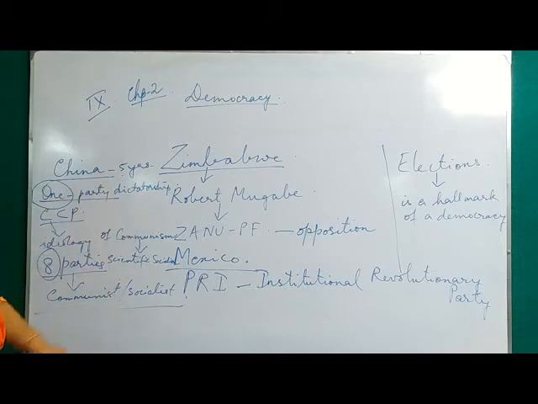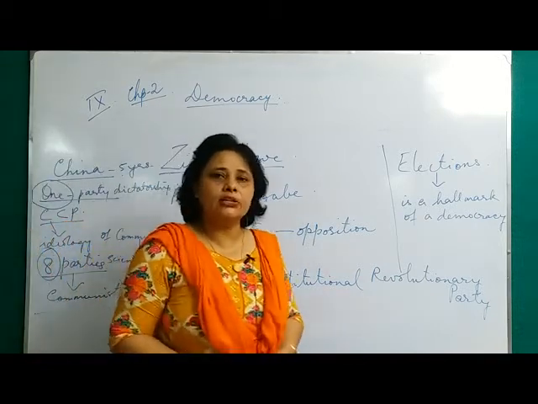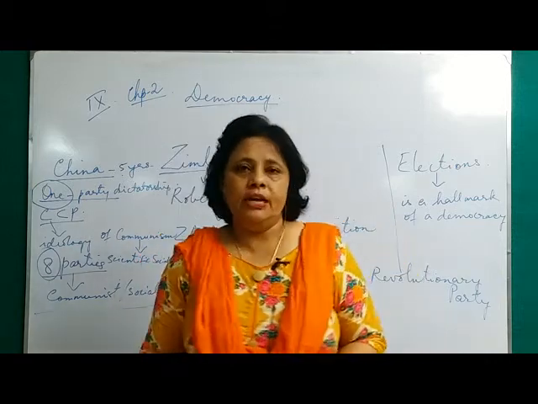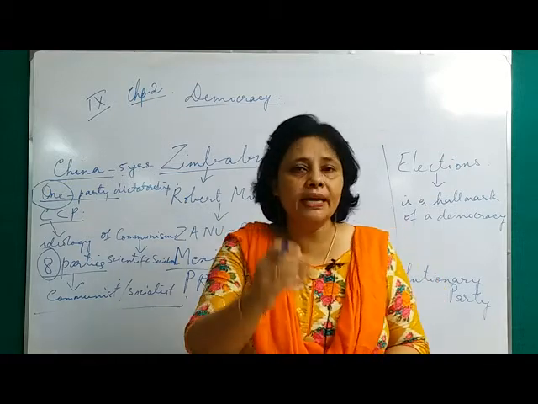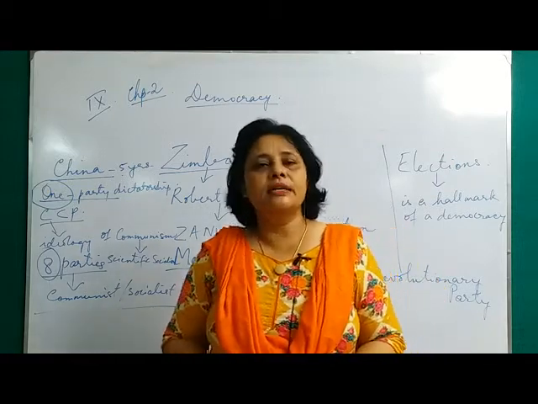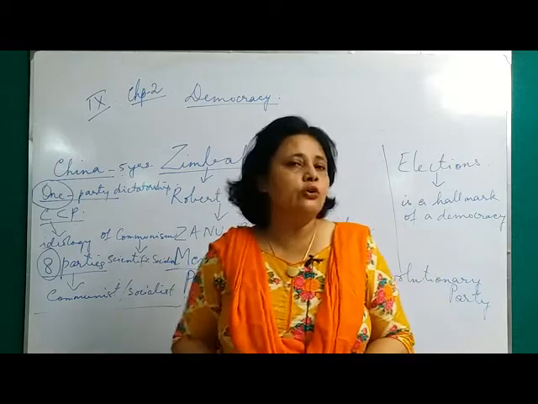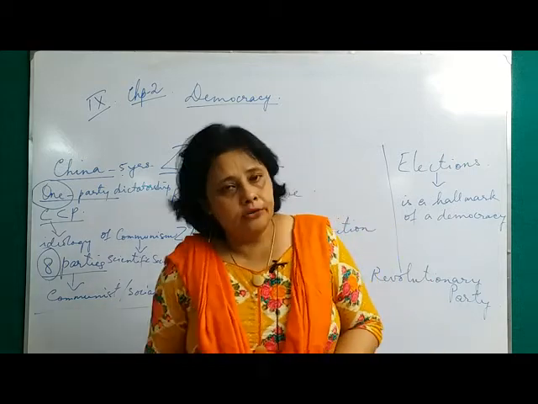So from these examples, you can see that although in these countries elections do take place, they are not thoroughly democratic in nature. But if you take the example of India, India is regarded as one of the biggest democratic states in the world. Together with that, you have the USA and Great Britain. They are also democratic countries in the world.